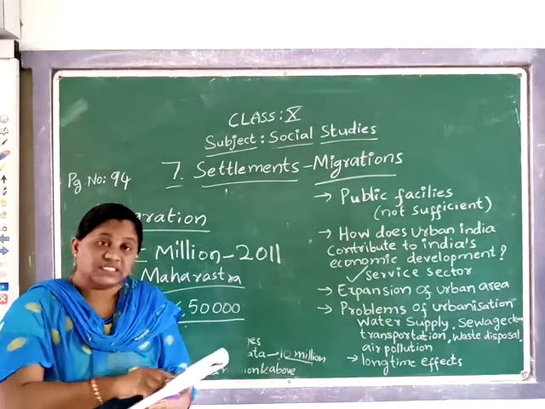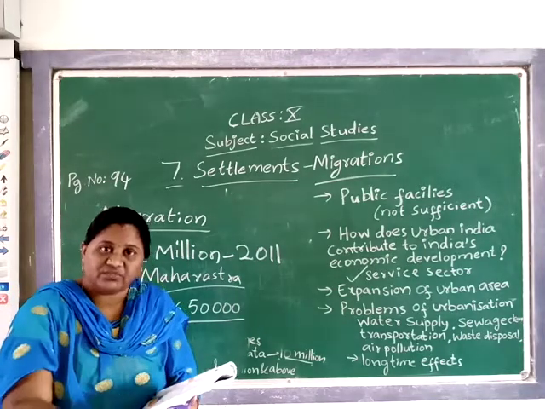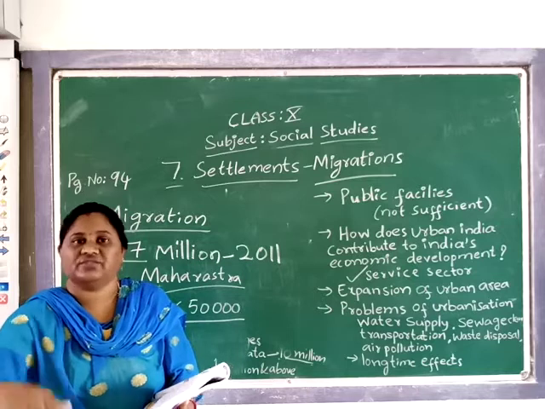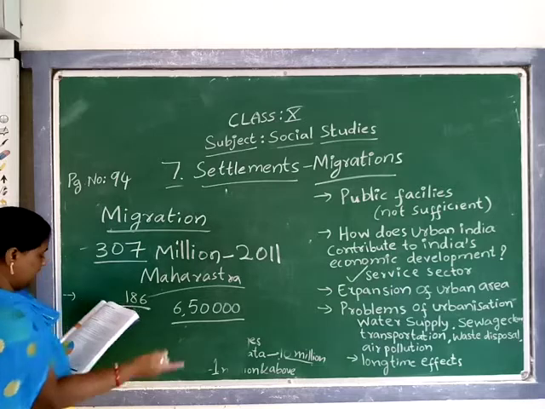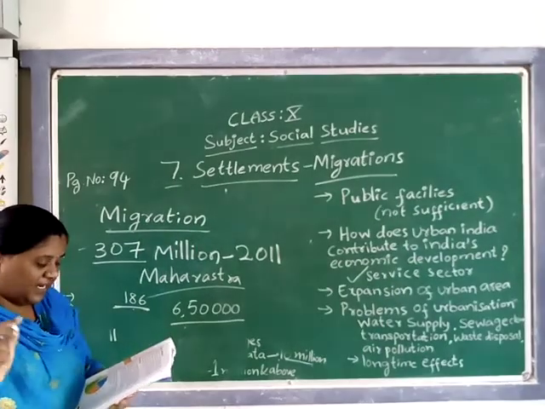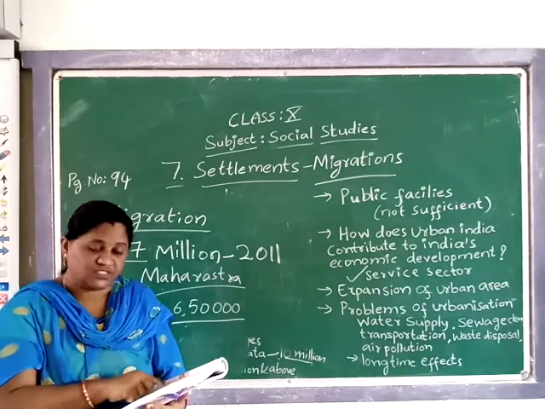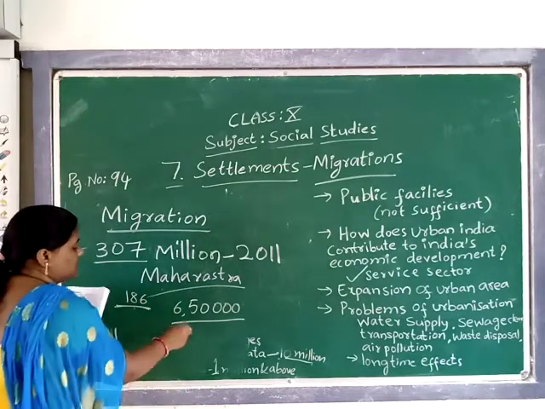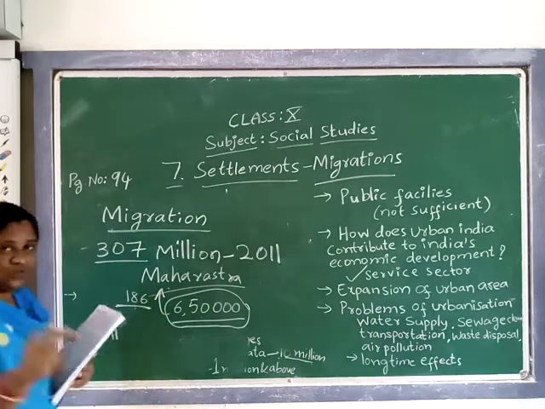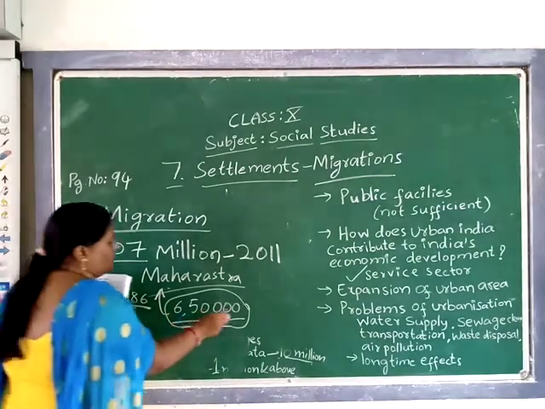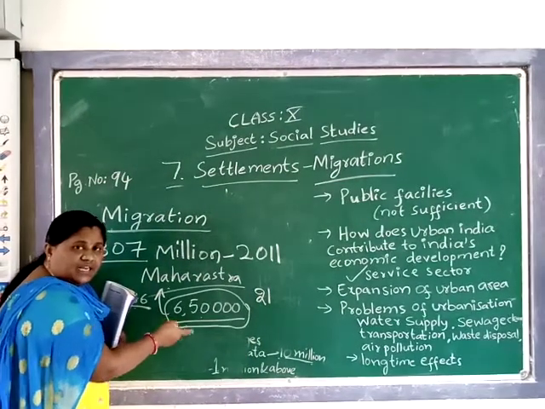So at that time, 6,50,000 laborers migrated to that place to do the work. Where there is work, they will go and do the work for earning more. And for sugar cutting, in each year, of this, around 2 lakhs are children in the school age group of 6 to 14 years. Among these 6,50,000 people who migrated to Maharashtra for sugarcane cutting, 2 lakh are children. They migrated along with the families.